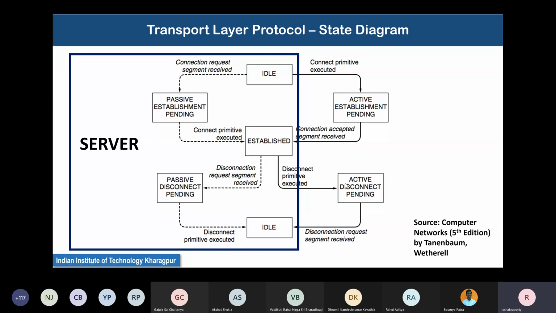Later on, we will study the disconnection part, and then we will study the data flow part, which has not been shown in the diagram. All these three parts separately are reasonably complicated. Each of them has its own peculiarities. So please pay attention. This is one of the most complicated portions of the course, so you must understand this thoroughly.